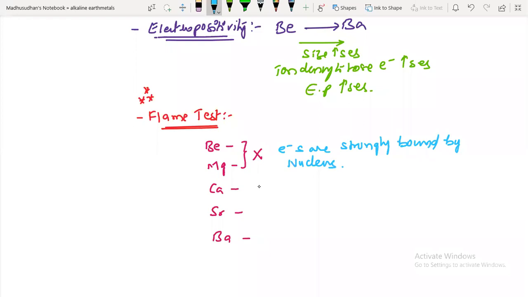But calcium gives brick red color, strontium is crimson red color, and barium is apple green.